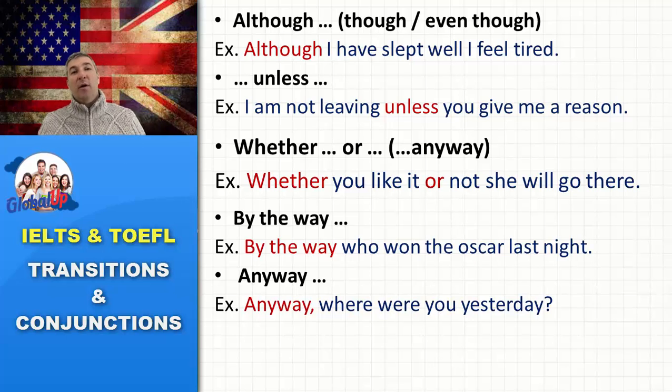Nobody answered the phone. So where were you last night? Anyway, where were you last night? Okay? It could be anyway in the beginning of the sentence, or it could be anyway at the end of the sentence. There is a different tone to that. When you put anyway in the beginning, it's like, by the way, it's similar. But if you put anyway in the end, you say, where were you anyway?